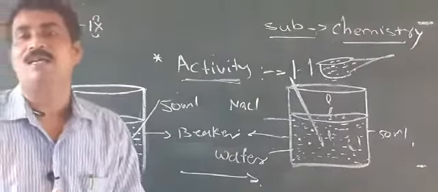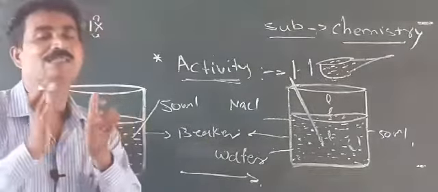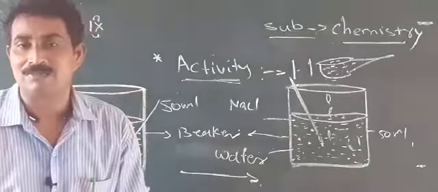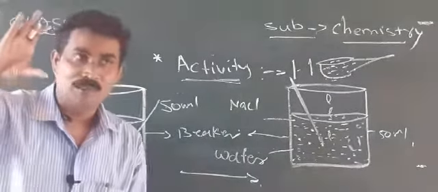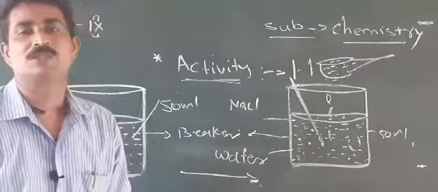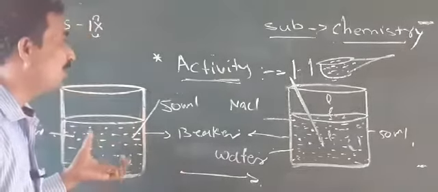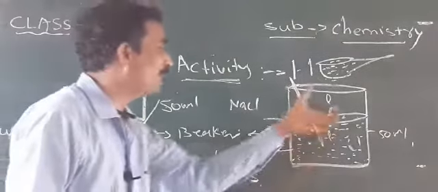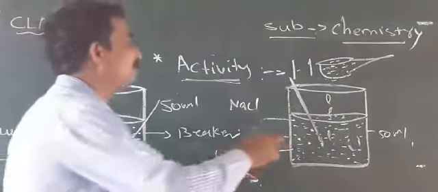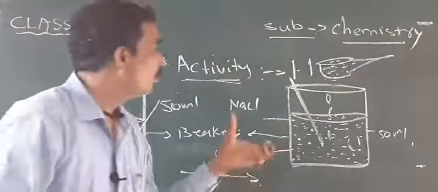What we understand from this activity is about the physical nature of matter: when we externally observe a material, that is the physical nature. When we added 1 spoon of sodium chloride to 50 ml of water, after some time the sodium chloride mixes in water.